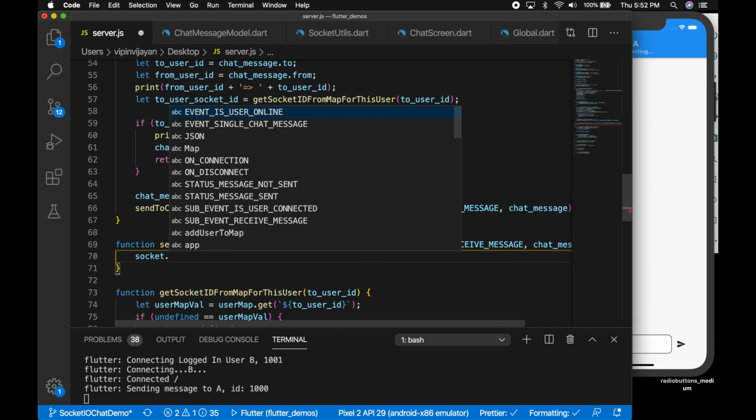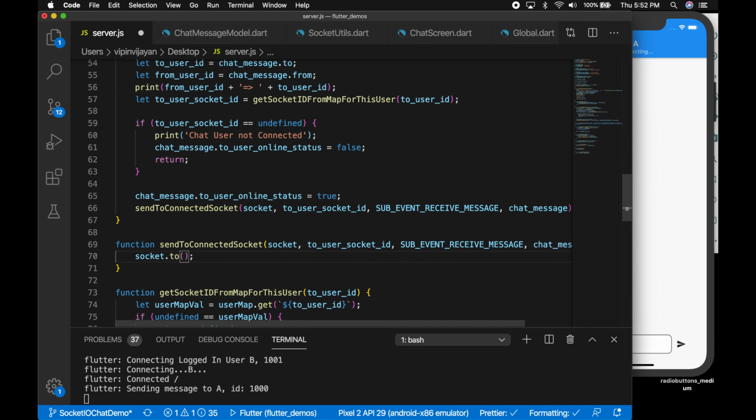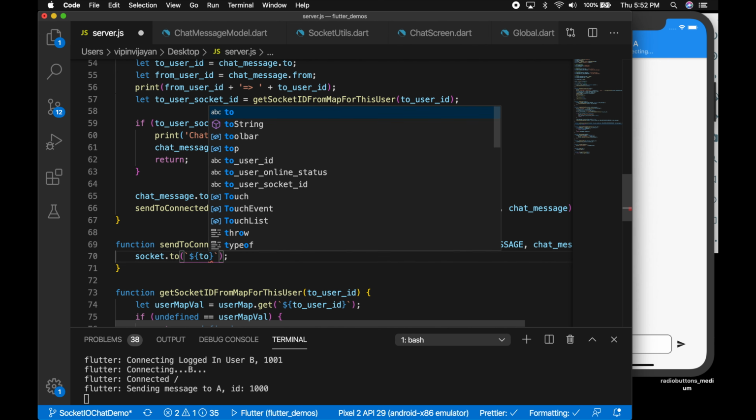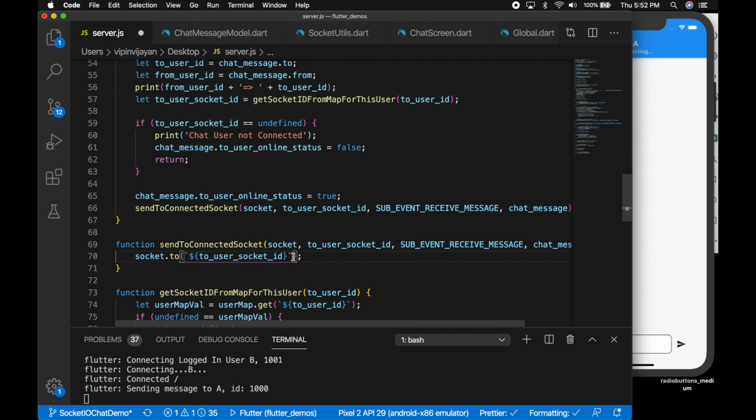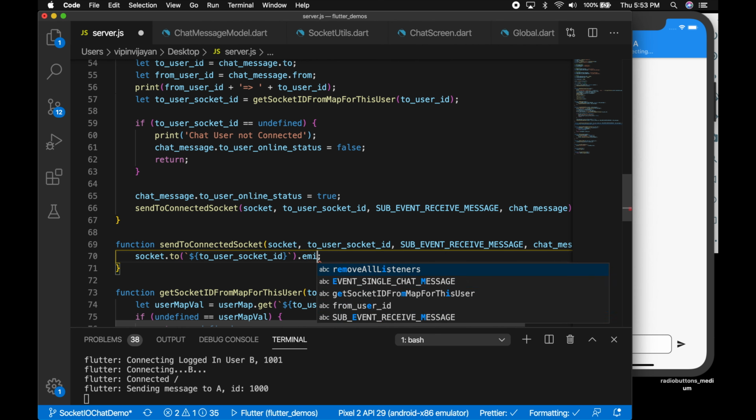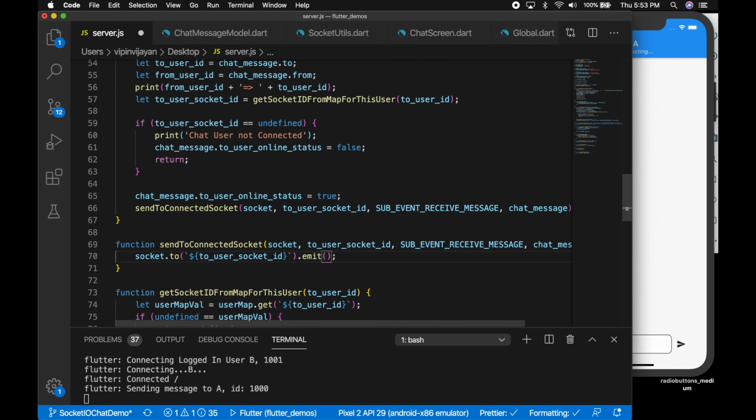Call socket dot to, and we need to give the socket ID, so that will be to user socket ID, and call dot emit, so that will send the message to that socket ID. Let me change that to event, and the message you want to send will be the chat message.